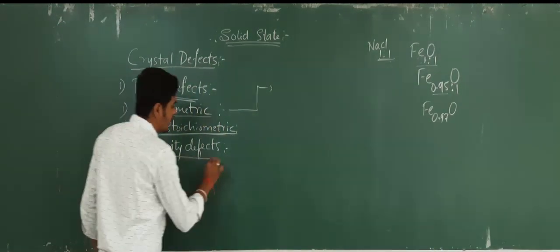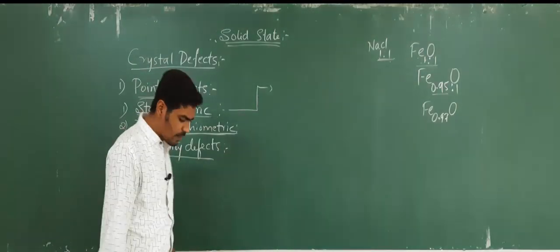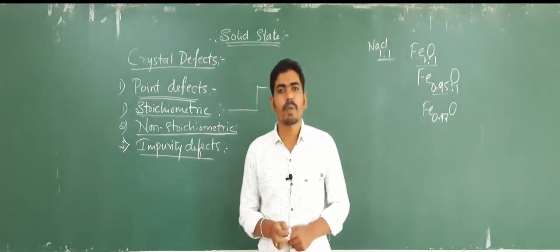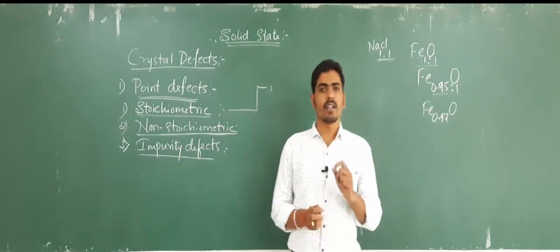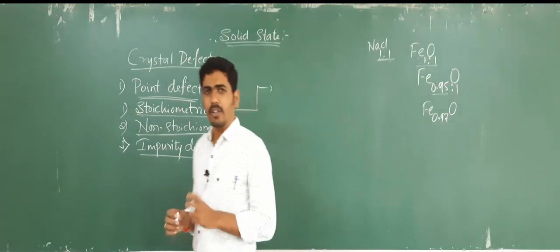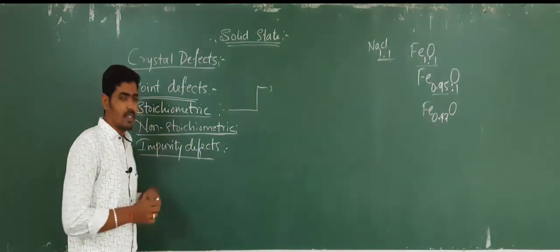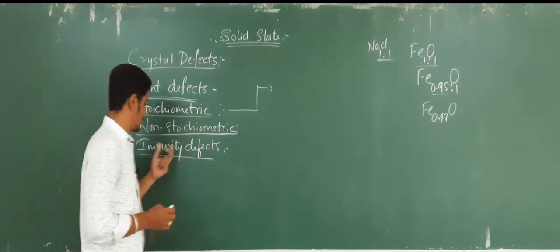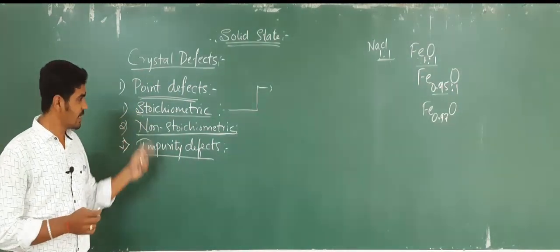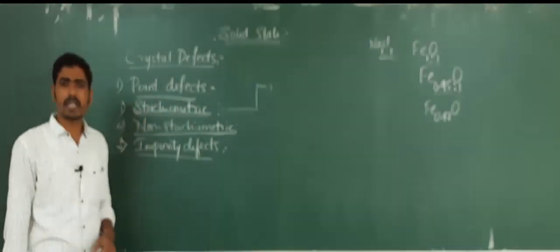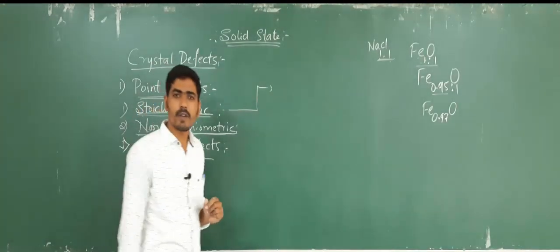Then the third one is impurity defects. The name itself suggests that the defect arises due to the presence of impurities in that compound or in that crystal. So whenever certain impurities are added to that particular compound, the defect arises in such kinds of crystals, and such a type of defect is said to be an impurity defect. So these are the three types of point defects. Now we will focus on one type of point defect, that is stoichiometric defect. What does stoichiometric defect mean?